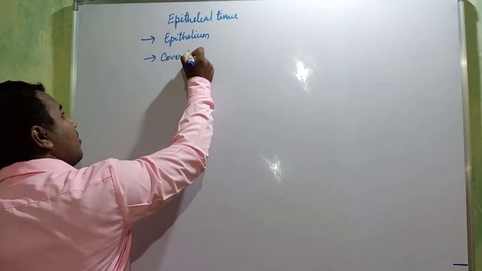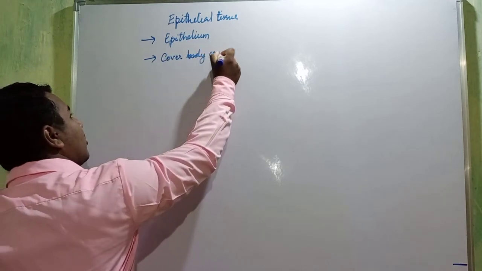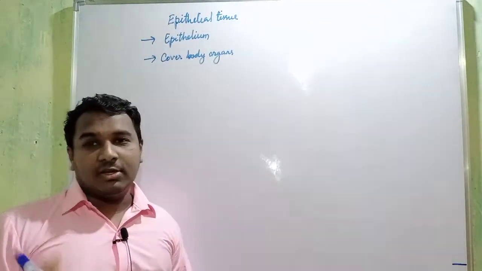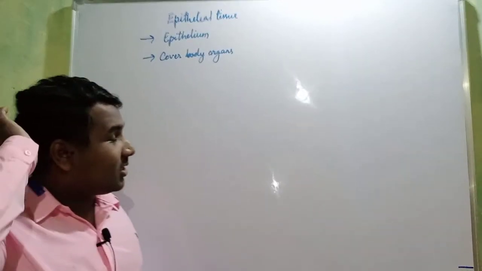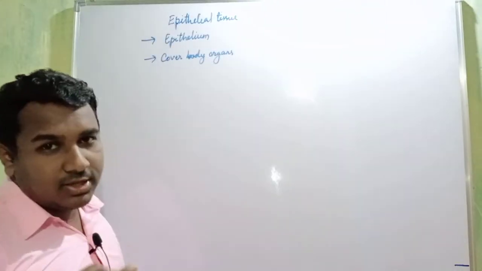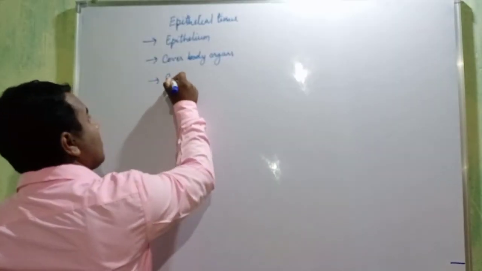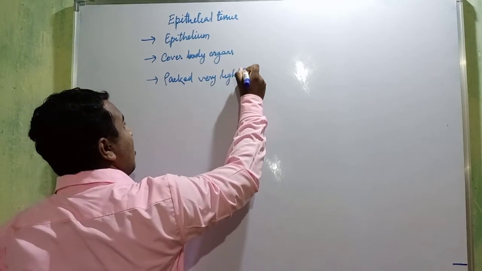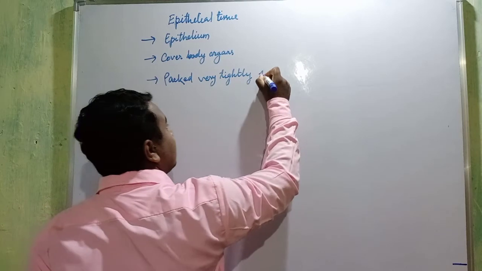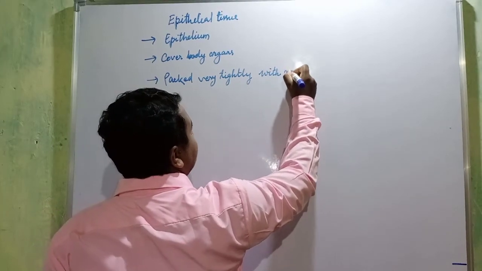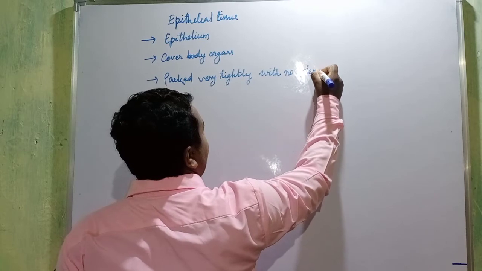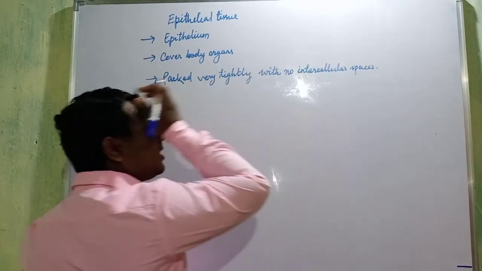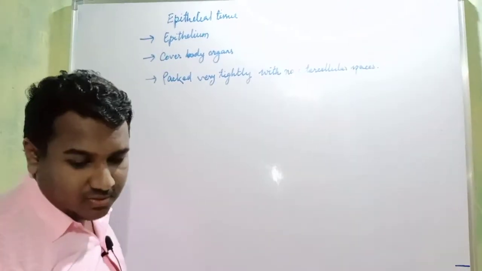Means our skin, our body inside or outside, all the covering is done by this epithelial tissue. Okay, they are packed very tightly with no intercellular spaces. They are packed so tightly that there are no intercellular spaces between them.